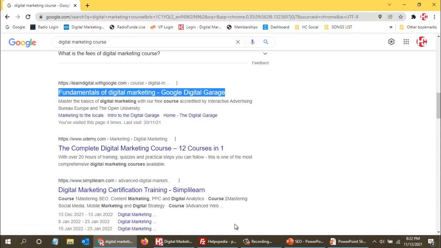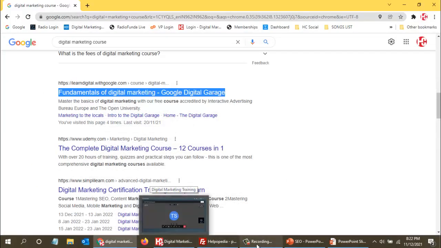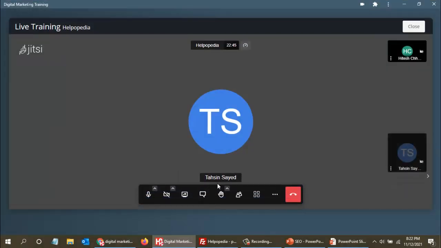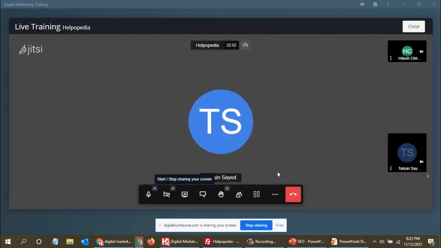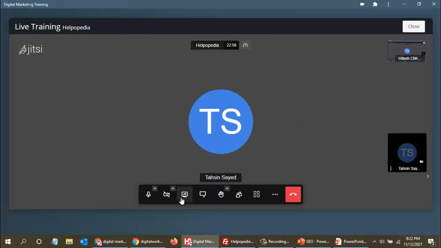Your screen is not appearing here. Sir, screen is not shared. Oh my God. So till now you are not able to see my screen. Till spider and crawling I have seen. Okay, after that it's not appearing over here. Okay, fine. I don't know, it just got disabled. Fine, now I hope you are able to see.